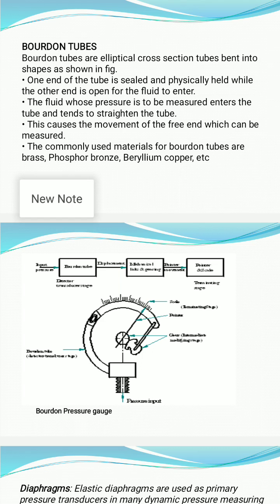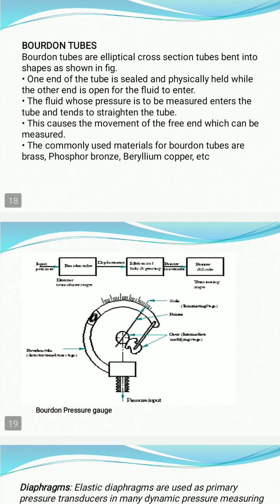That is why they are called the set of gear mechanisms. The lever is called a secondary transducer element. Then at the end of the last gear, a pointer is there which moves over the scale. As soon as the tube displaces, the gear mechanism will operate, and the pointer will move over the scale. What is the pointer? It is a terminating stage, the third stage. The pointer will move over the scale to indicate the reading.